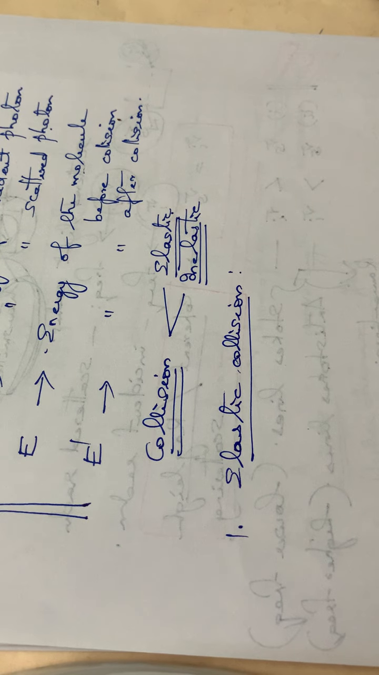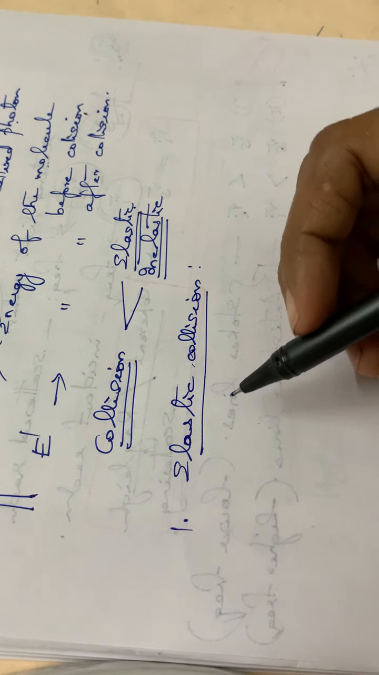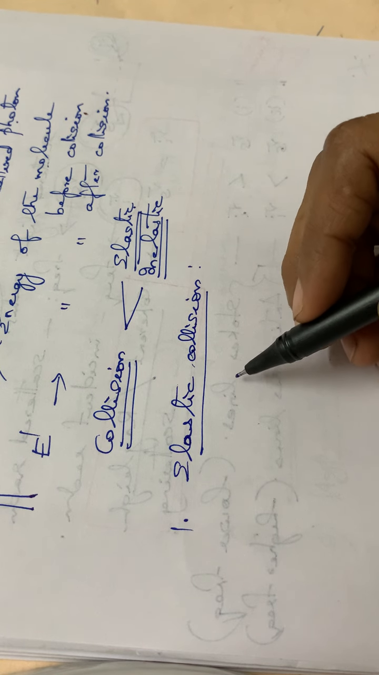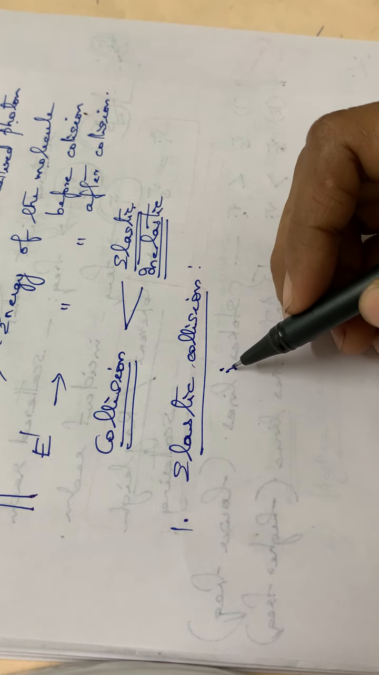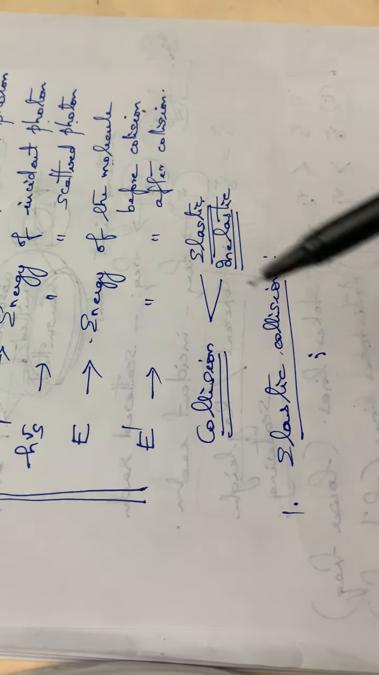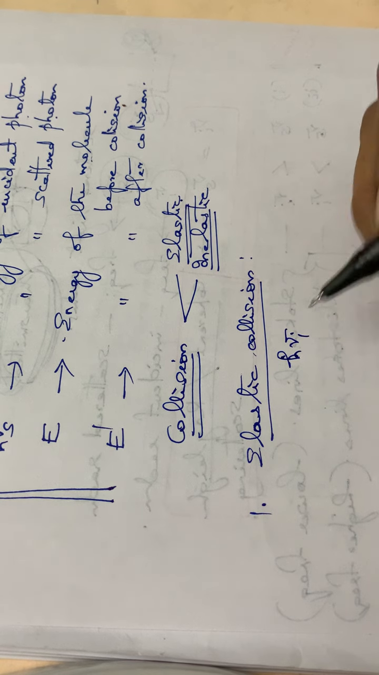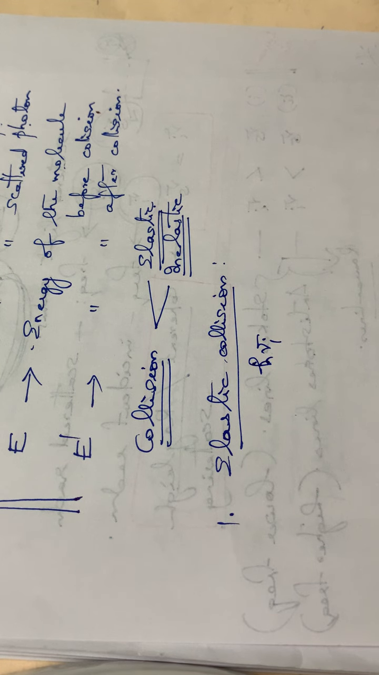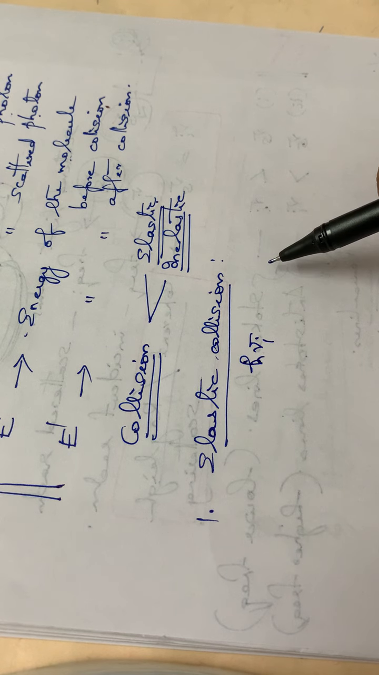Elastic collision. In the case of elastic collision, the scattered photon will have the same energy as the incident photon. That means the energy of the incident photon, let it be h nu I, and the energy of the scattered photon, let it be h nu s, are equal. So h nu I will be equal to h nu s.